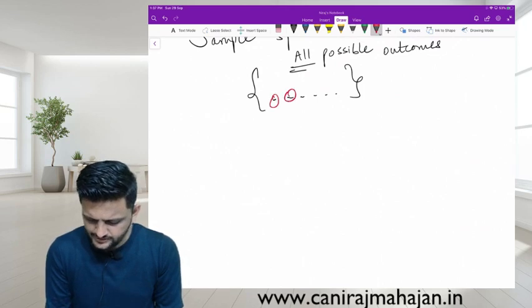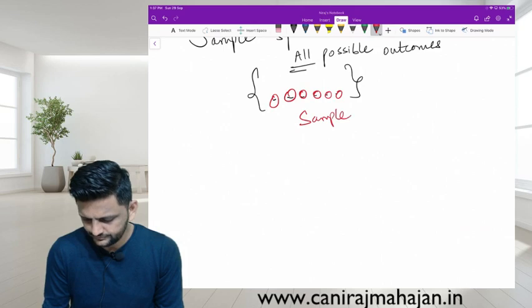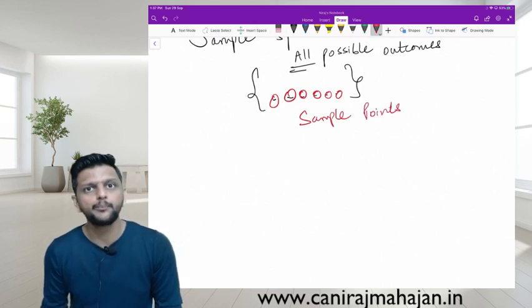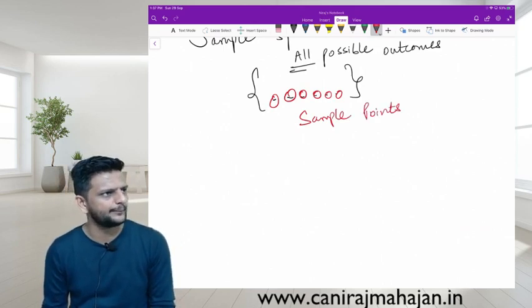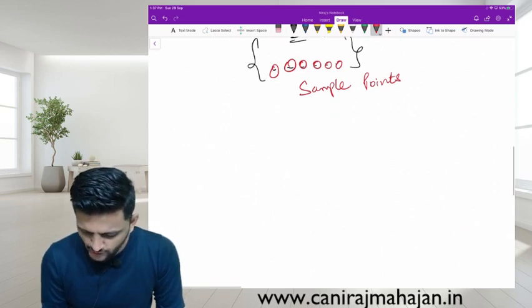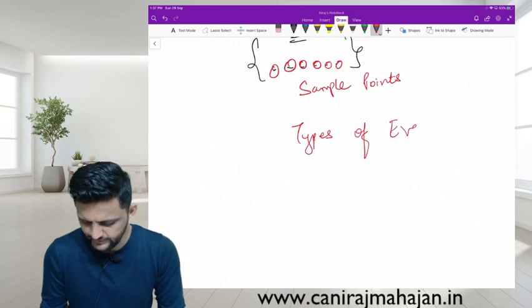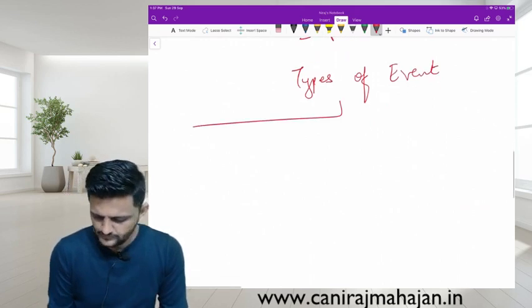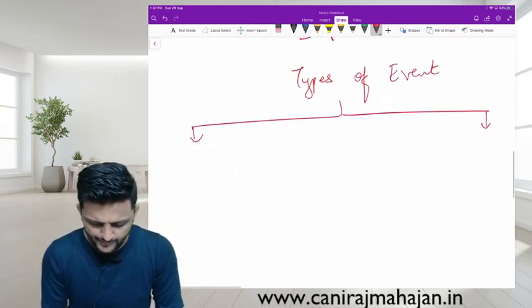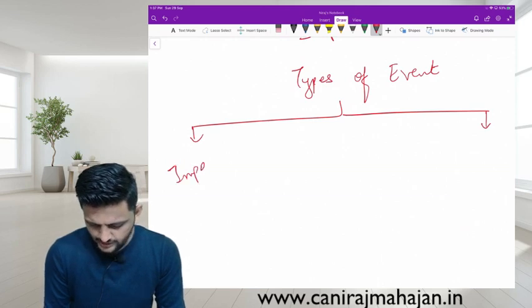Yes? Okay. Events are of how many types? Before that, these are known as sample points. Types of events on the basis of happening or not happening. Something which will never happen is an impossible event.